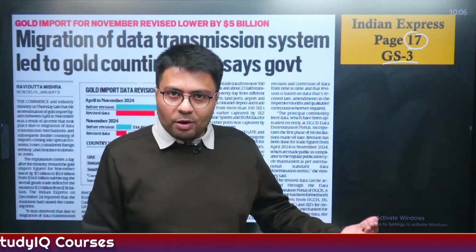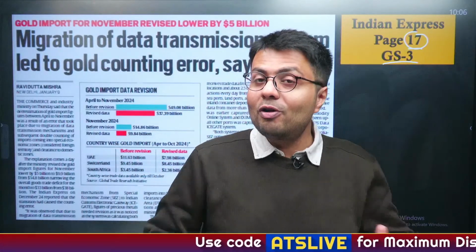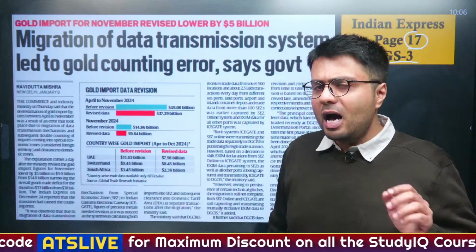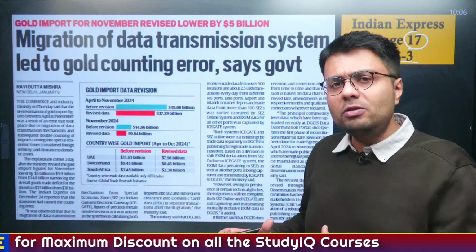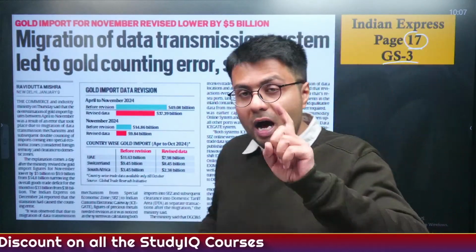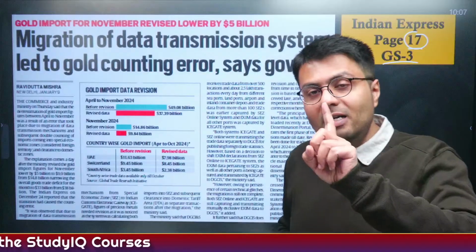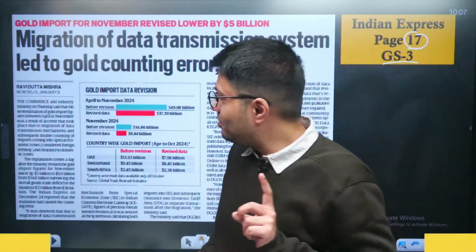It is used by people like you and me to invest our wealth or even to buy jewelry. So this is why gold remains important not just from the UPSC but also from the Indian economic perspective. And questions have been appearing on this topic. That is why we are covering this article first.